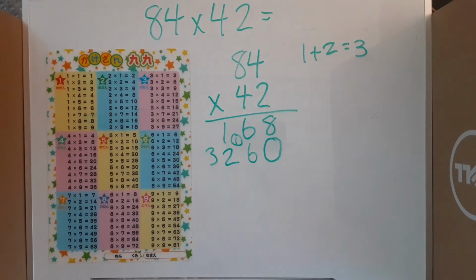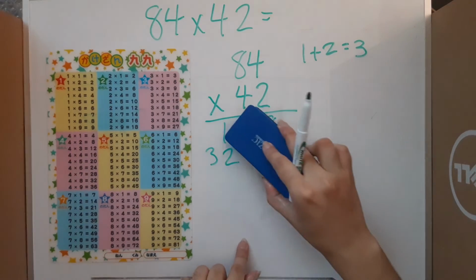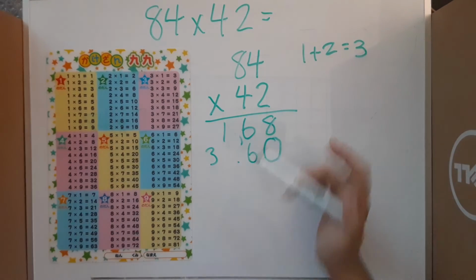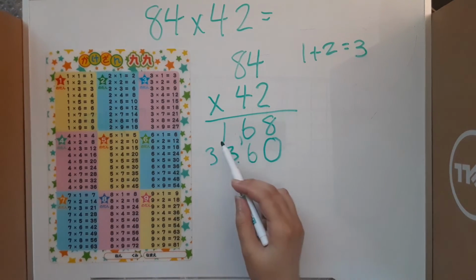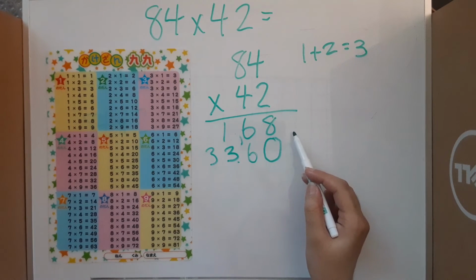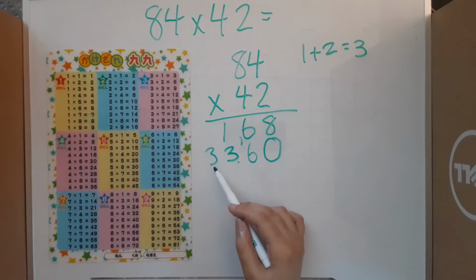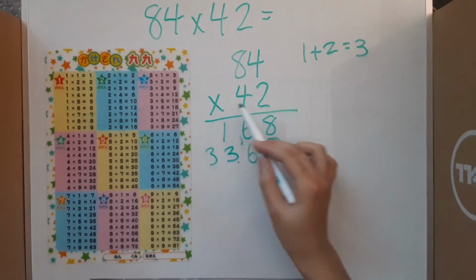So instead of having this 1 and this 2 like this, we'll combine it into a 3. So now we have 168 as 84 times 2 and 3,360 as 84 times 40.